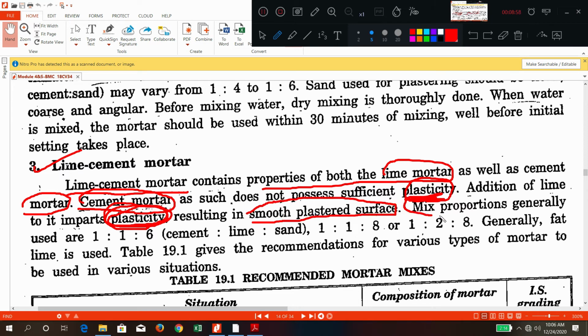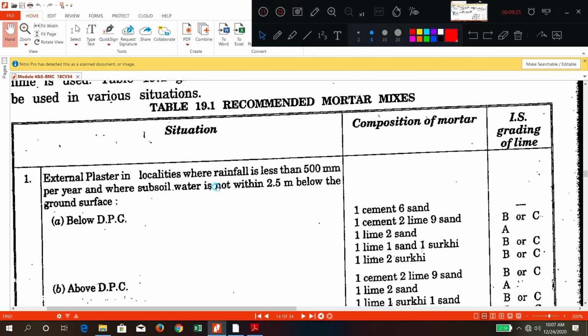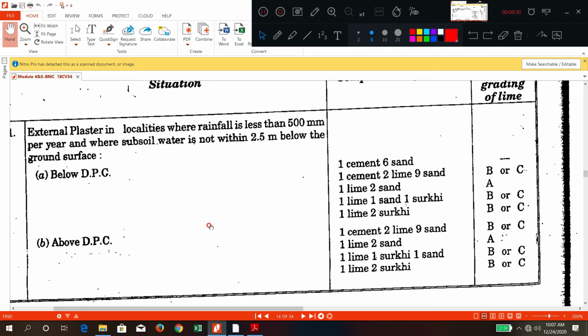What is the common mix proportion for lime cement mortar? That is what is written here. Cement is to lime is to sand, means what? 1 part cement, 1 part lime and 6 part sand. So 1 is to 1 is to 6, 1 is to 1 is to 8, or it can be 1 is to 2 is to 8. Generally it is used. Okay, so here there is a small table, so you can refer to it for different proportions. This is for additional information.